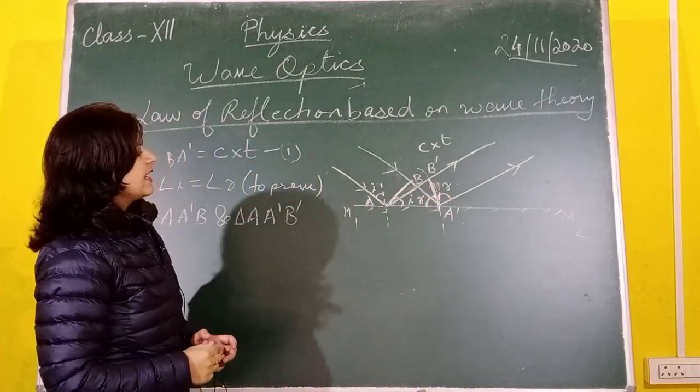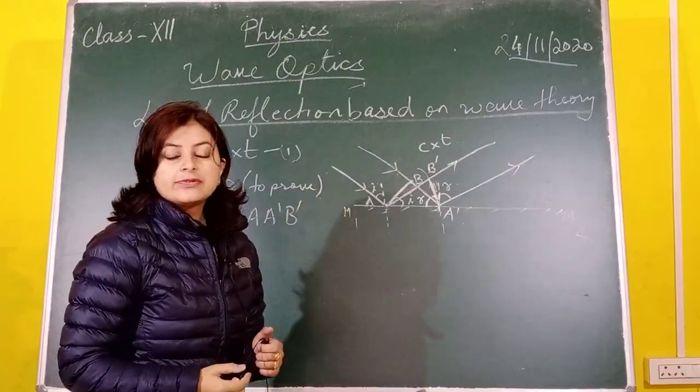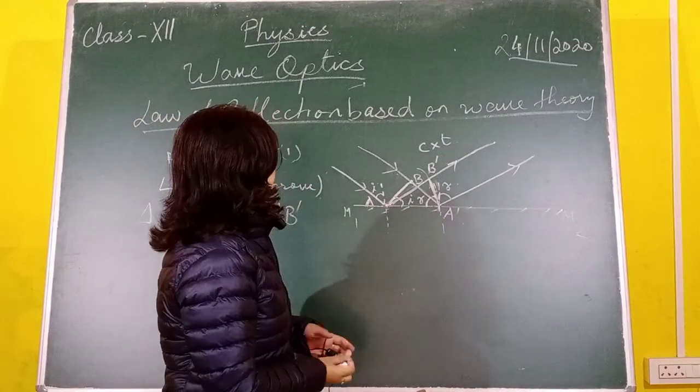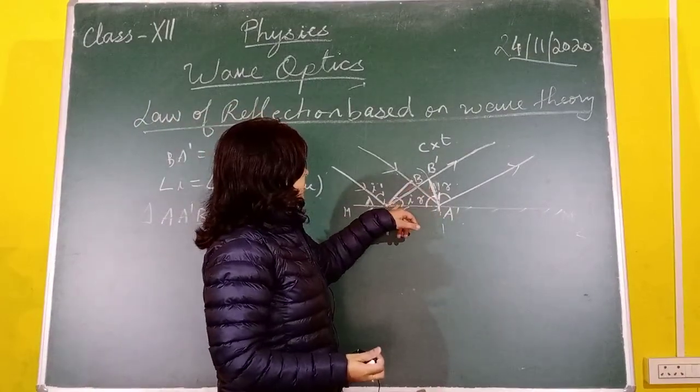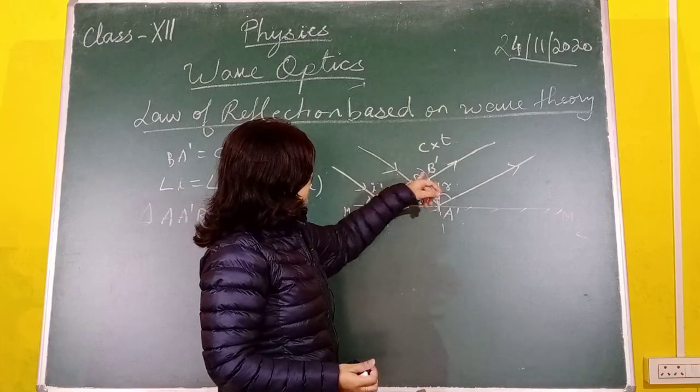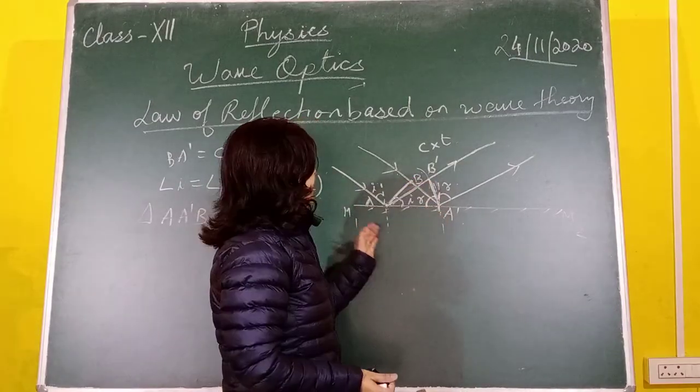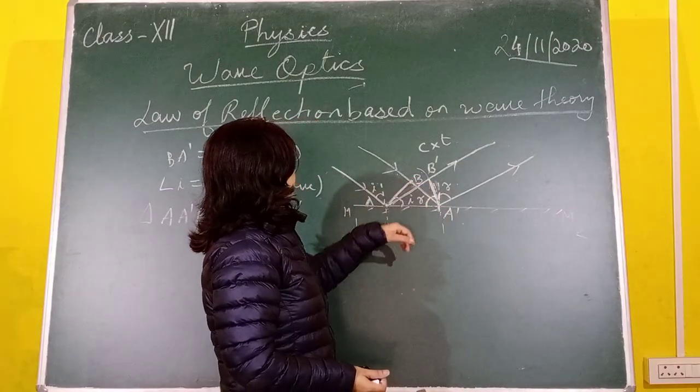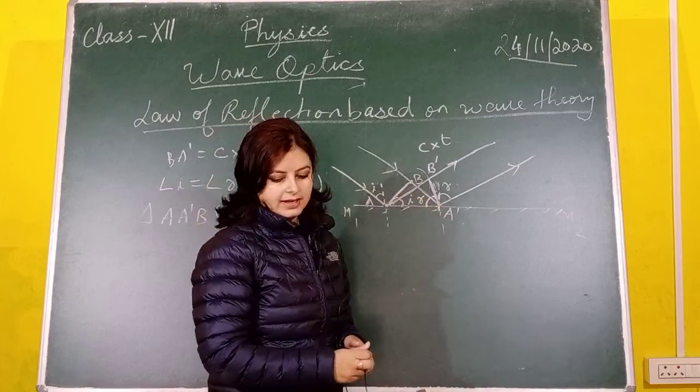We will first prove that they are congruent, and if two triangles are congruent, their corresponding sides and angles will be equal. Since they are congruent, we will conclude that this angle i is equal to angle r.